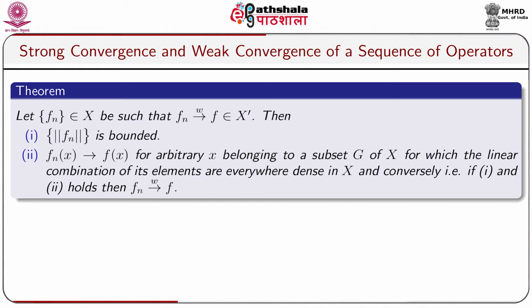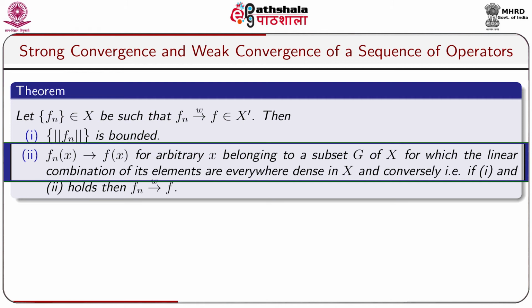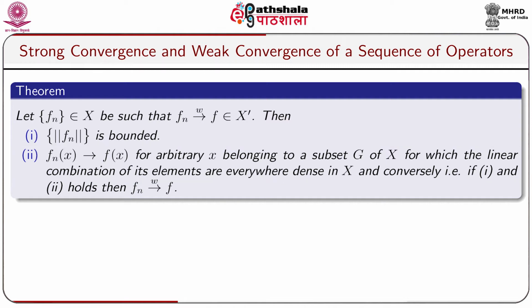Let us take another theorem. Let the sequence Fn belonging to X' be such that Fn converges to F weakly, where F belongs to X'. Then, 1: the sequence of norms of Fn is bounded. 2: Fn(x) converges to F(x) for arbitrary x belonging to a subset G of X, for which the linear combinations of its elements are everywhere dense in X. And conversely, if 1 and 2 hold, then Fn converges to F weakly.